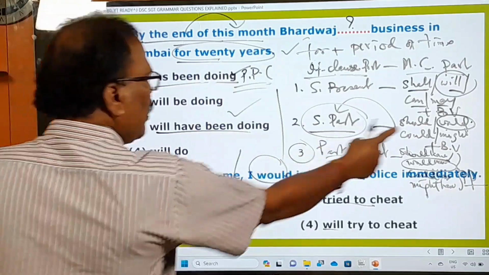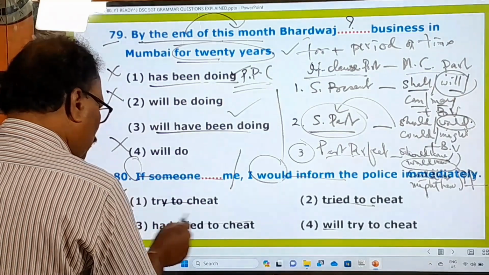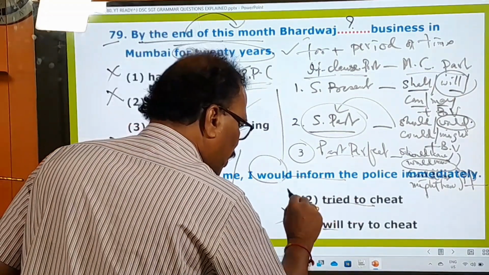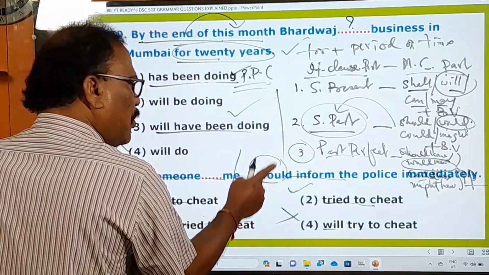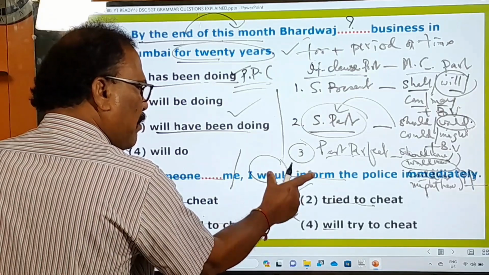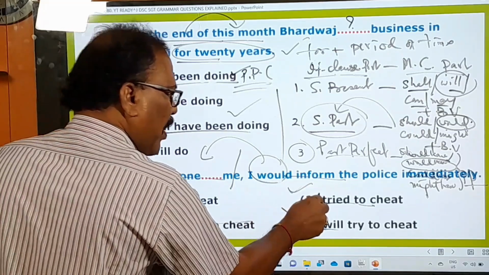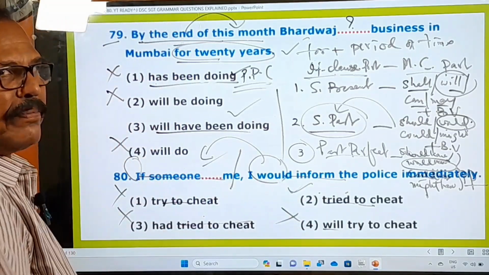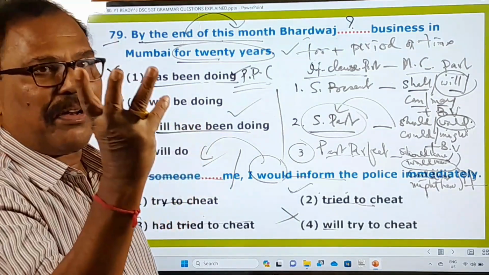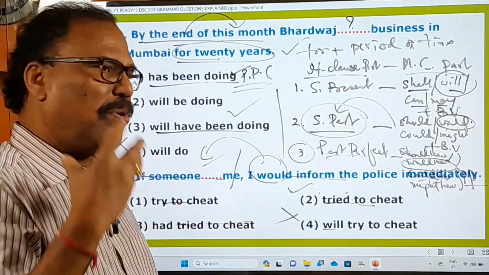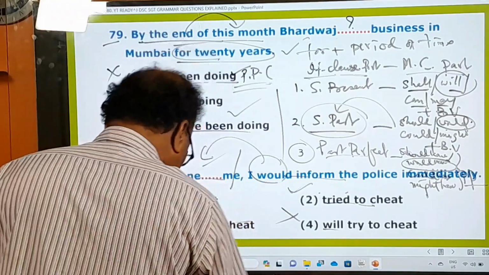And here, would is there. Would is there means there must be simple past. Simple past means try to cheat, not correct. Had tried to cheat, not correct. Will try to, had tried to cheat. The second one is the right one. Because when there is would, should, could, might plus base form verb in the main clause part, there must be only simple past in the if clause part. What's the simple past? Tried to cheat. This is how you have to understand. See, from one question you are learning additional information, and this information is going to be very, very useful and helpful to you, right? Now let's go to the next question.